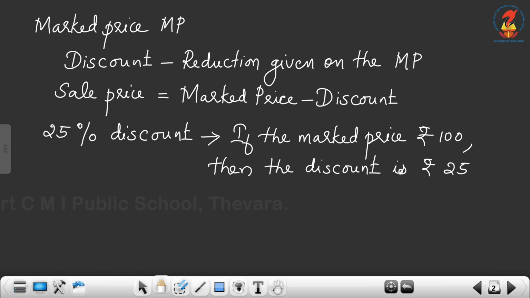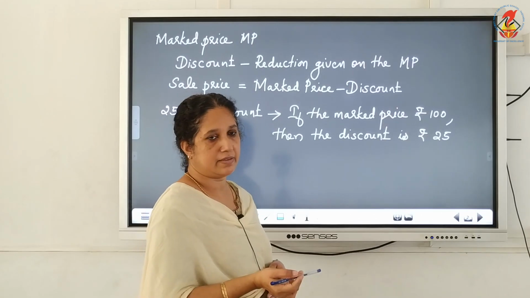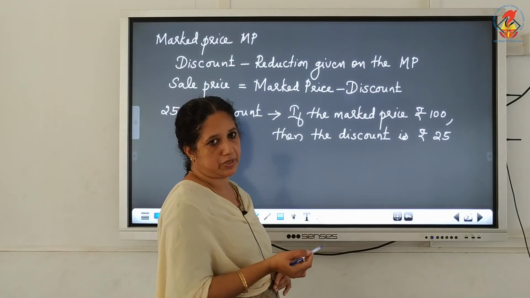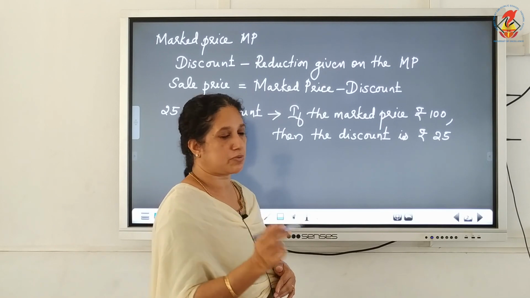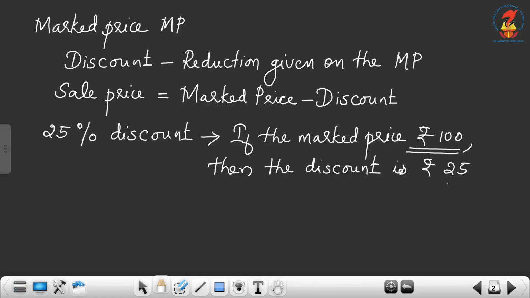So, 25% discount means for a marked price rupees 100, the discount is rupees 25.